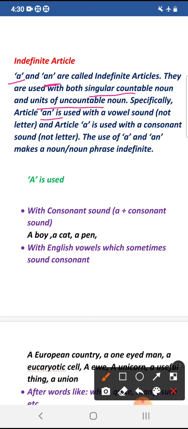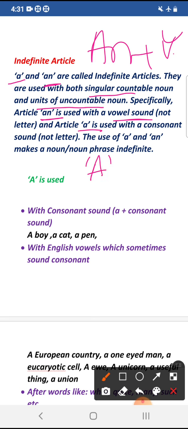Specifically, the article an is used with a vowel sound, not letter. यानी एन हम यूज़ करते हैं उस वर्ड के साथ दैट बिगिन्स विद अ वॉवल साउंड. वॉवल लेटर कभी होता है लेकिन उसका साउंड कॉन्सोनेंट होता है. सो साउंड मैटर्स द मोस्ट. एन इज़ यूज्ड विद अ वर्ड दैट बिगिन्स विद अ वॉवल साउंड. इसी तरह जो आर्टिकल इंडेफिनिट आर्टिकल है a, that is used with the word that begins with a consonant sound. Sometimes it can have the vowel letter but it yields the consonant sound. So we will see in detail where a is used and where an is used.